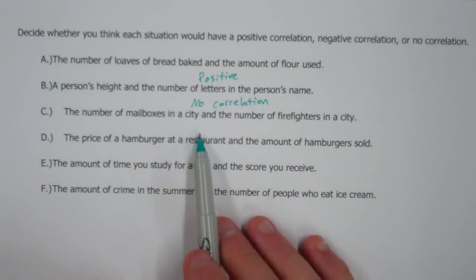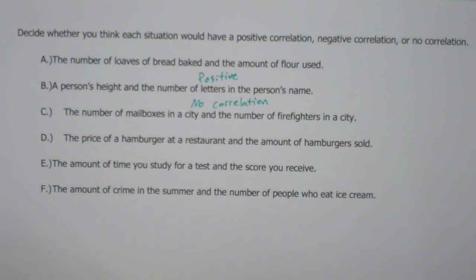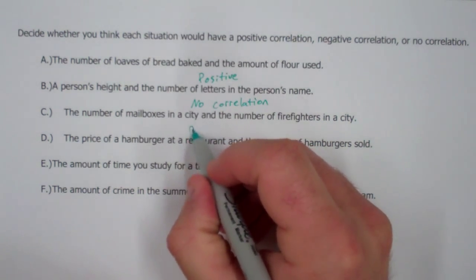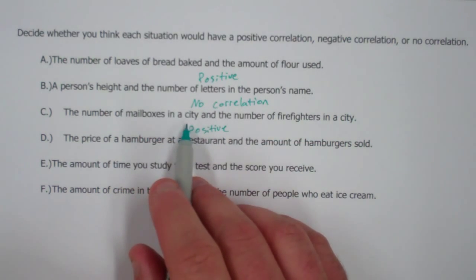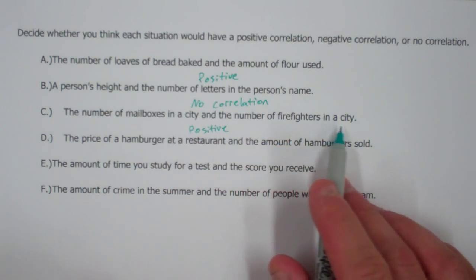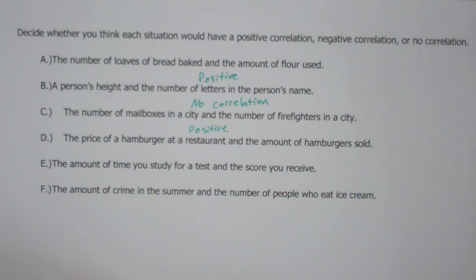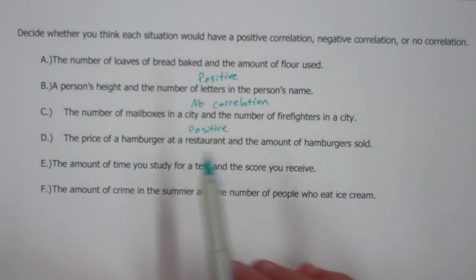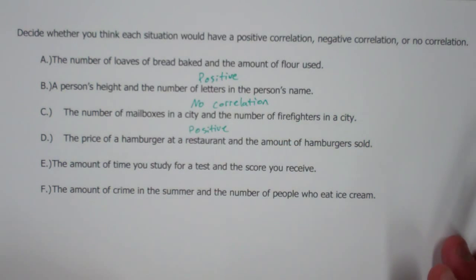The number of mailboxes in a city and the number of firefighters in a city. Now you could definitely make an argument here, but I'm going to say that this has a positive correlation. If the number of mailboxes in a city goes up, then you're going to have more people that live in that city, and the number of firefighters is also going to go up. Now that's not going to work the same in every single city, and you could also make an argument about what a mailbox would constitute. But I think that as the number of mailboxes goes up in a city, there's more people, and so you're going to need more firefighters.